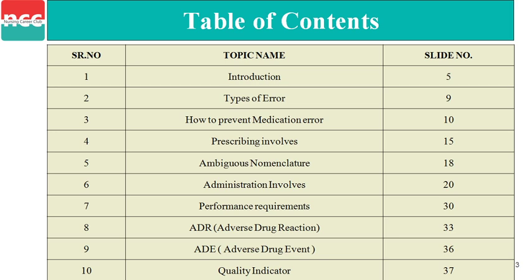Fourth topic, prescribing involves, that is on slide number 15. Fifth topic, ambiguous nomenclature, that is on slide number 18. Topic 6, administration involves, that is on slide number 20. Seventh topic, performance requirements, that is on slide number 30.